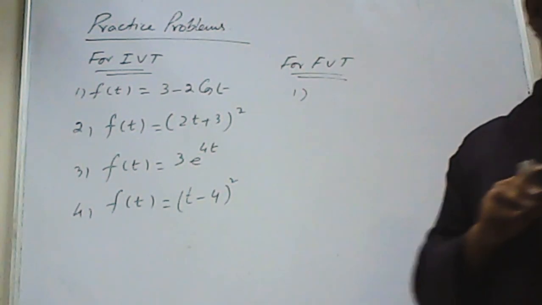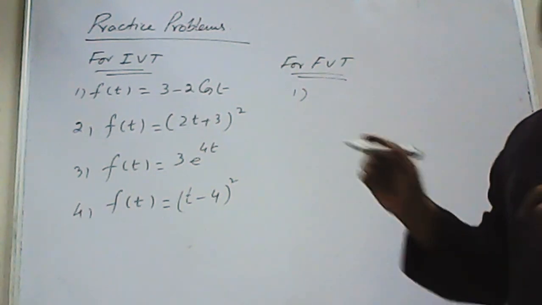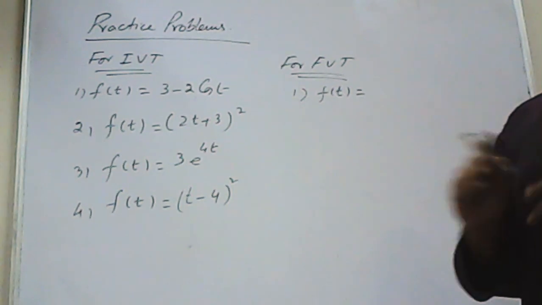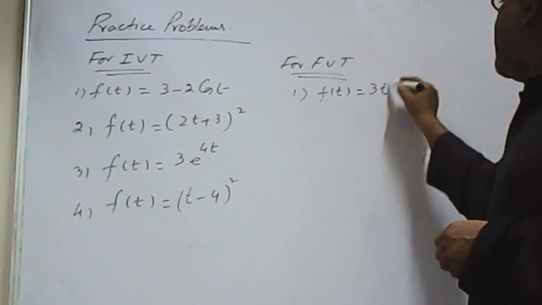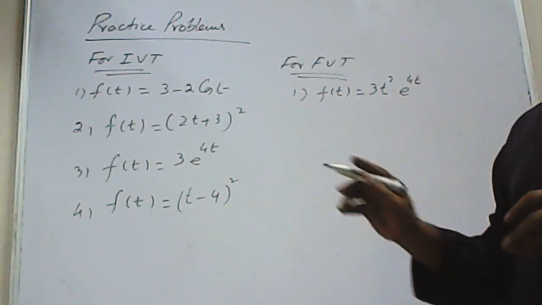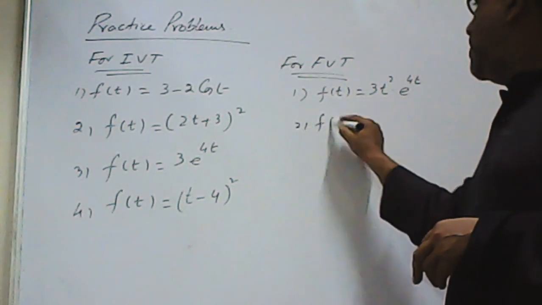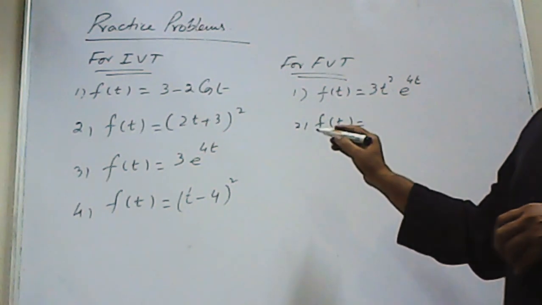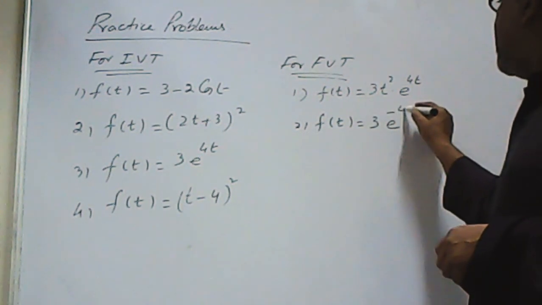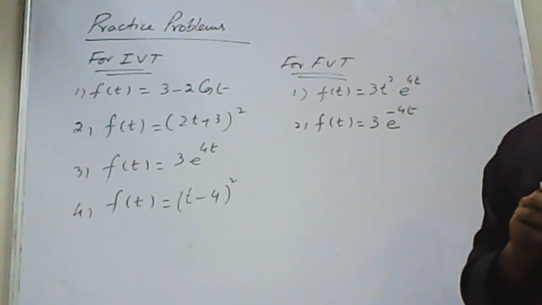A few for the final value theorem. Let's say function of t is equal to 3t square e power 4t. Then number 2, f of t is equal to 3 e power minus 4t.